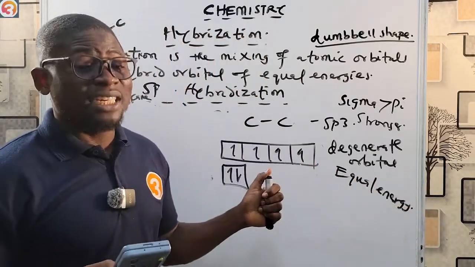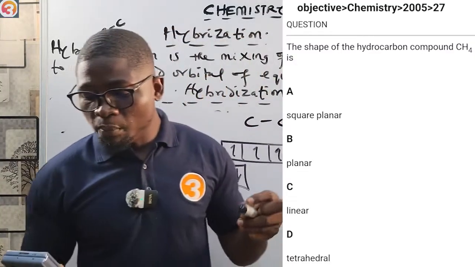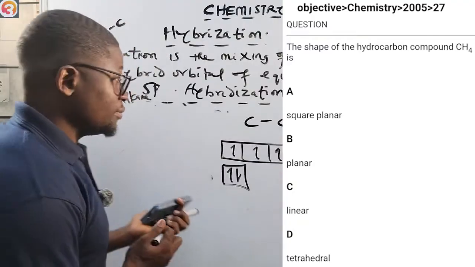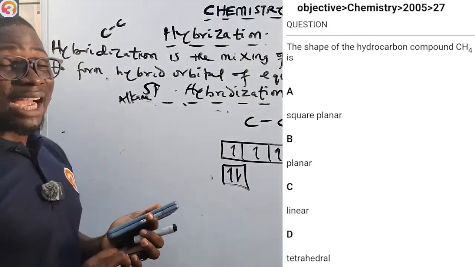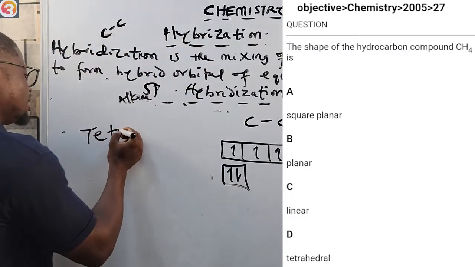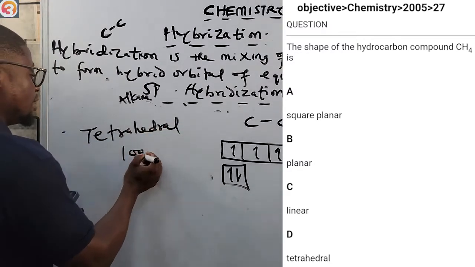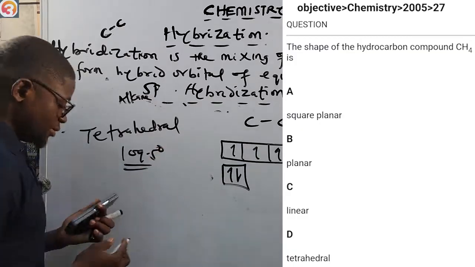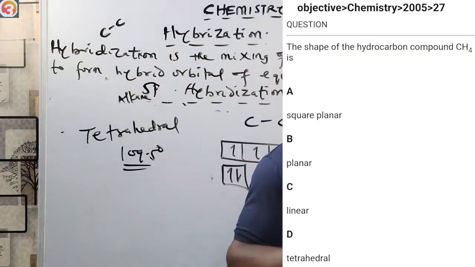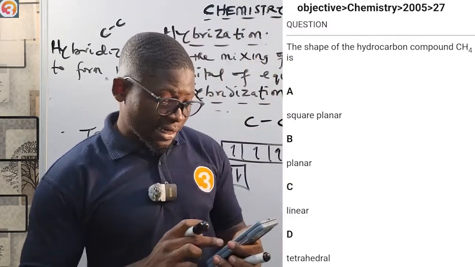Now, they say 2005 number 27: the shape of the hydrocarbon compound methane, that is CH4, is what? Yes, we said the SP3 hybridized carbon has a tetrahedral shape and a bond angle of 109.5 degrees. We said that. So you must take note of those things. Now, A, they say square planar, B, planar, C, linear, D, tetrahedral. Correct answer is tetrahedral, D.